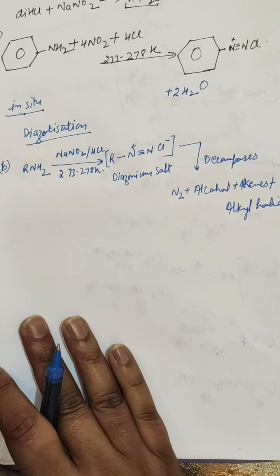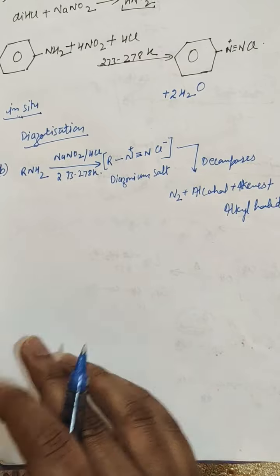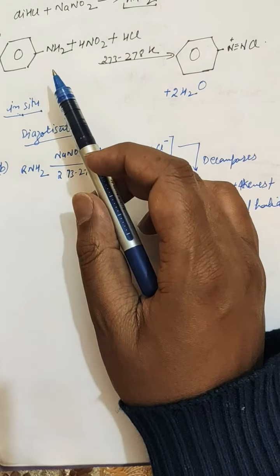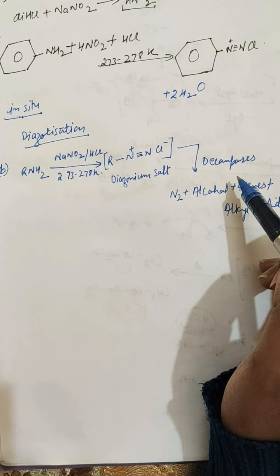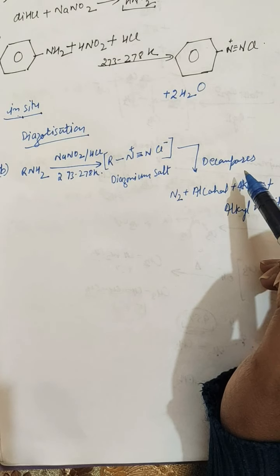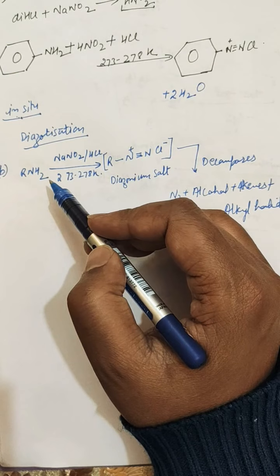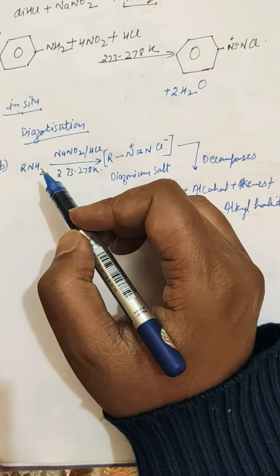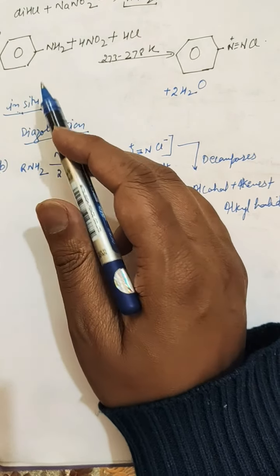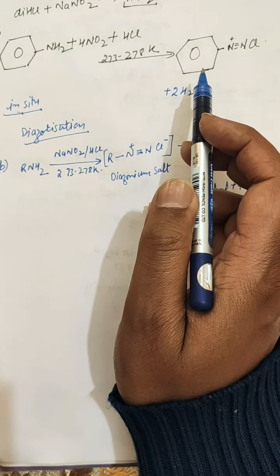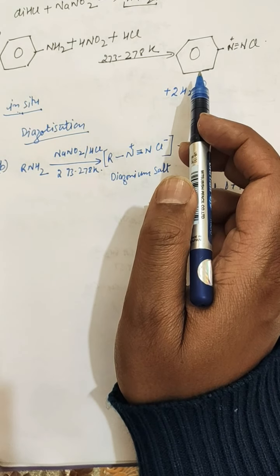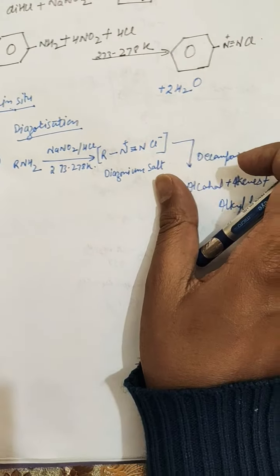So now you can clearly differentiate between the products of this reaction and that reaction, that is, how differently nitrous acid reacts with primary aromatic amines and primary aliphatic amines. Primary aromatic amines result in the formation of diazonium chloride. This is called benzene diazonium chloride.